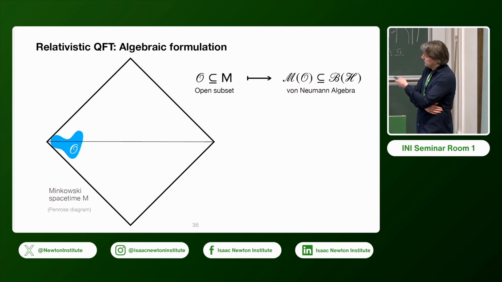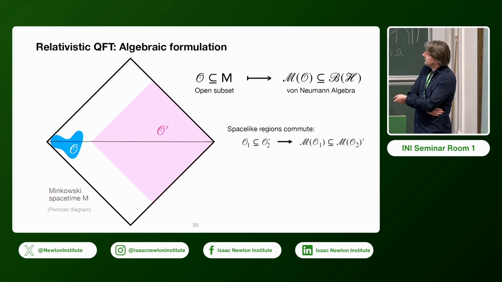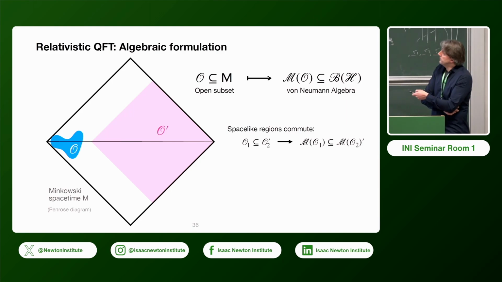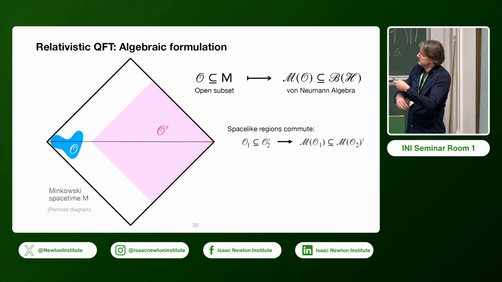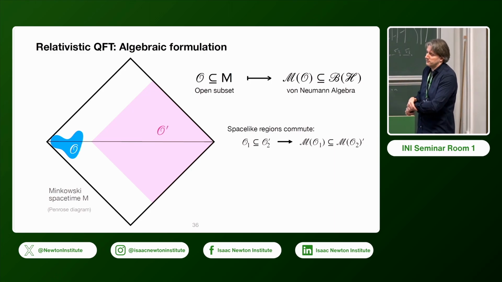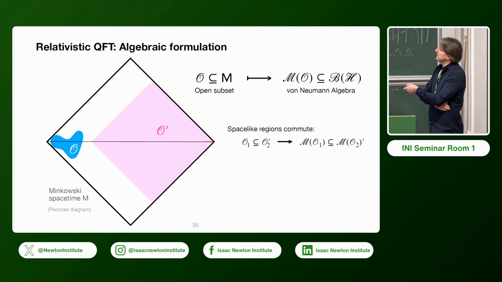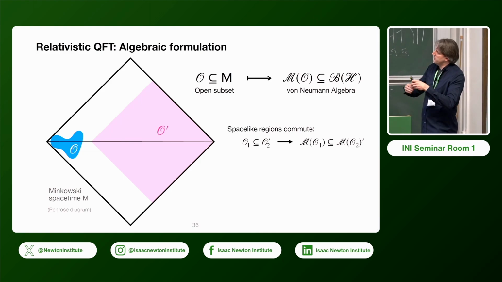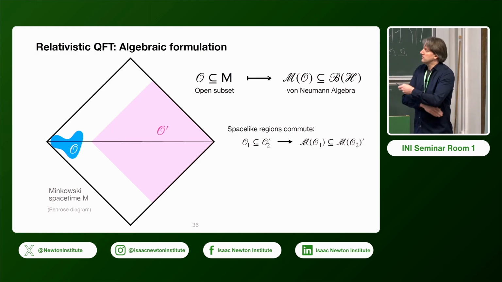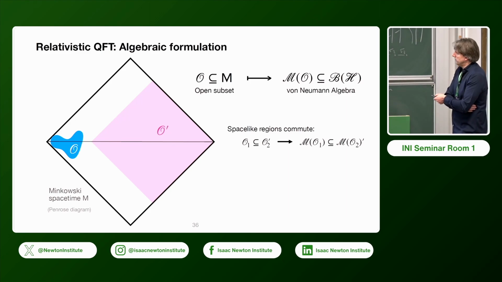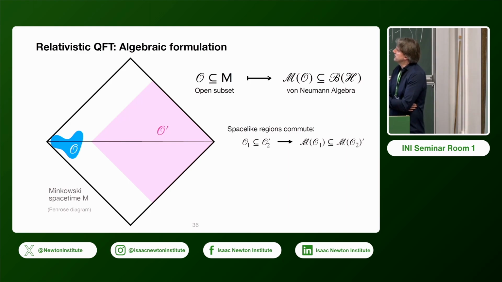All these operator algebras will again be von Neumann algebras, and they come with an additional condition which ensures that the theory satisfies relativistic locality: if you associate operator algebras to space-like separated regions, then these operators will commute, but usually not tensor factorize.